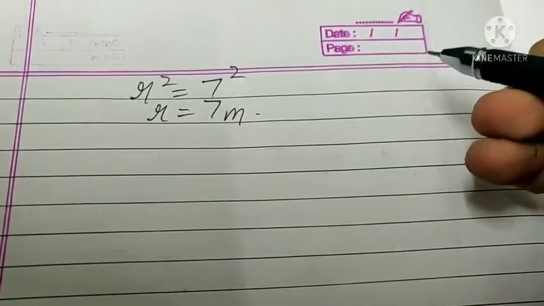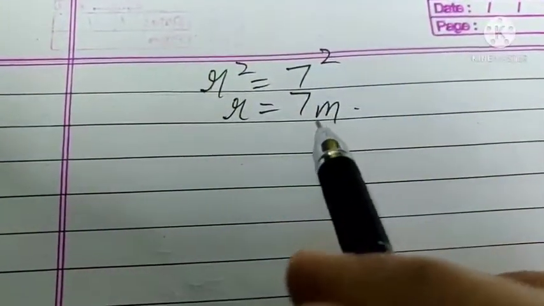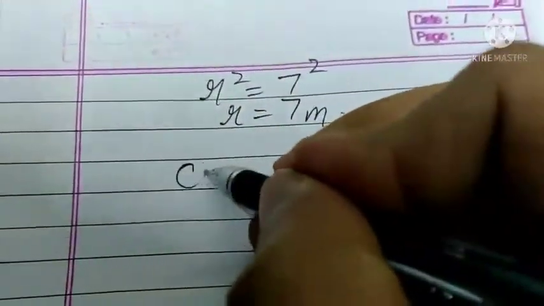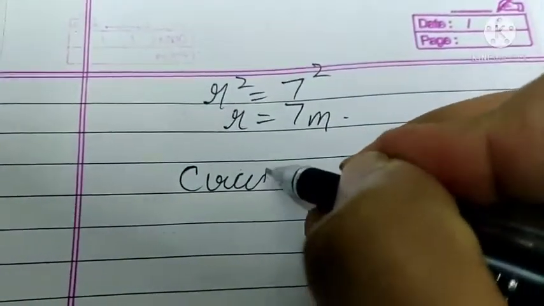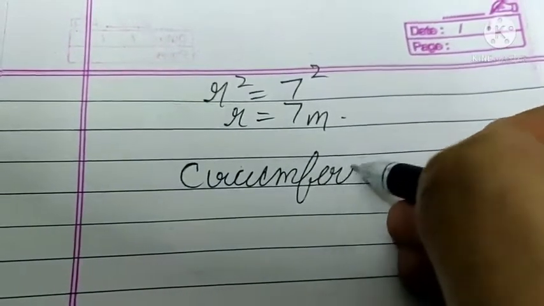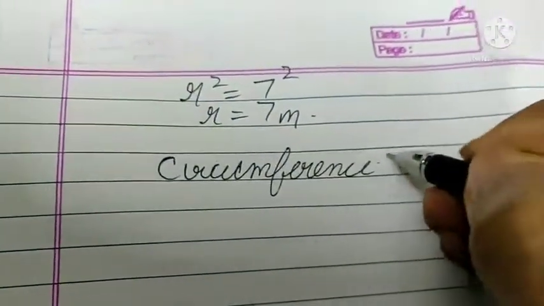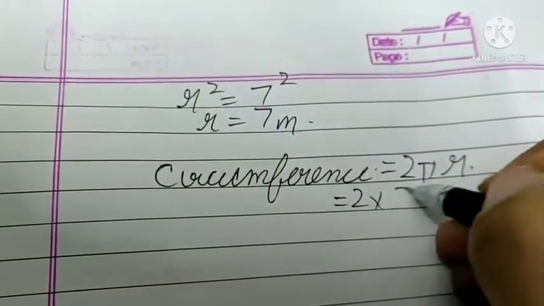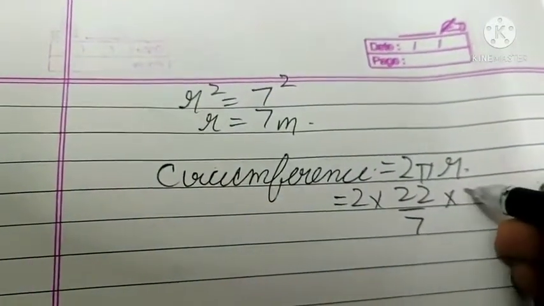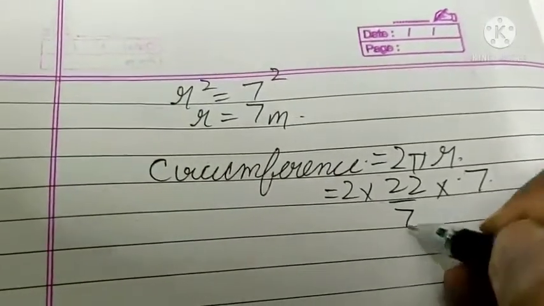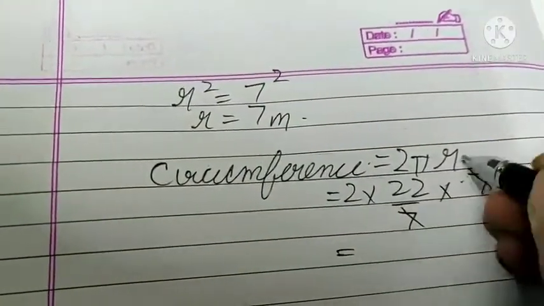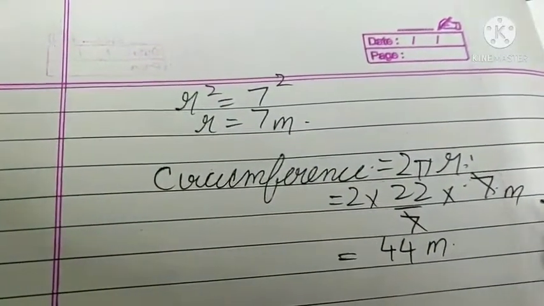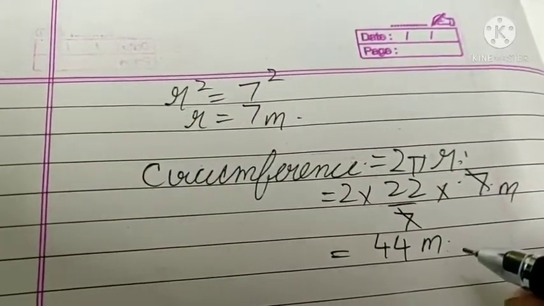Okay, so this is radius 7 meters, and then you have to find the circumference. Equals to 2 pi r. 2 into 22 by 7 into 7. The 7 and 7 are cut. We are left with 44 meter. Okay, this is our circumference.